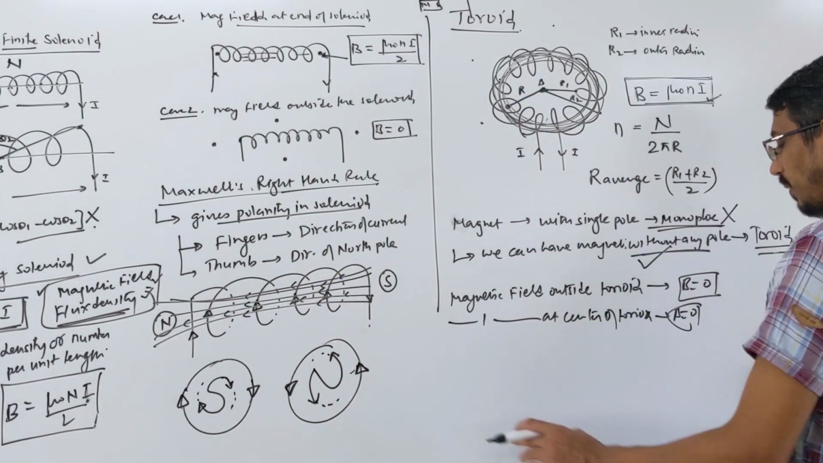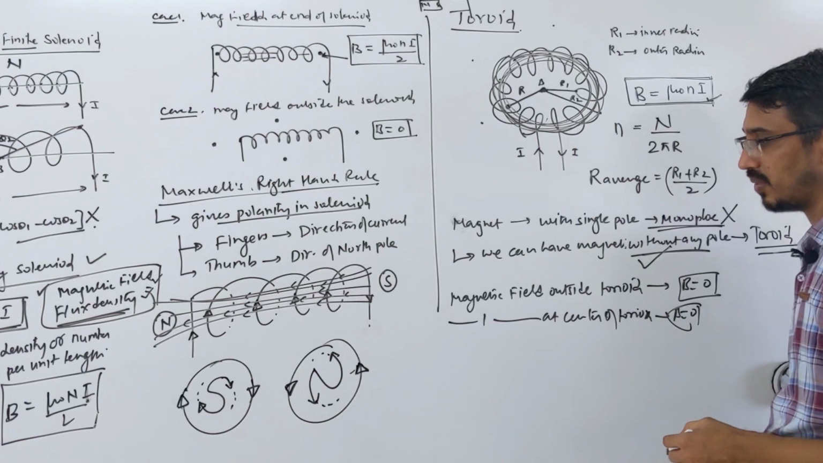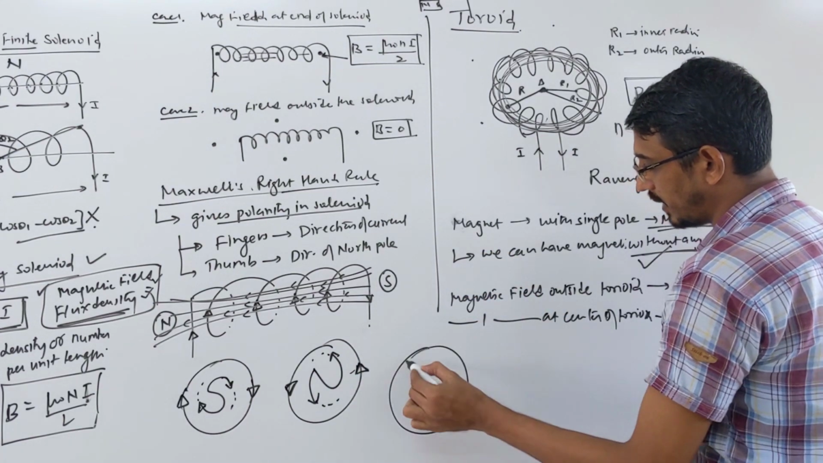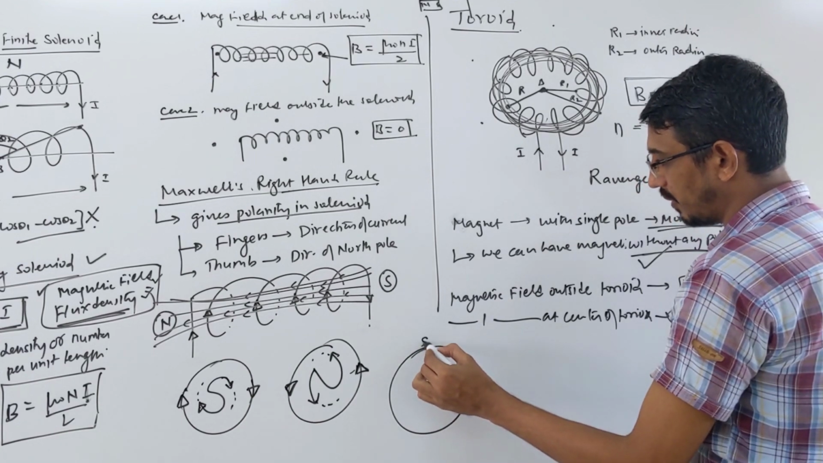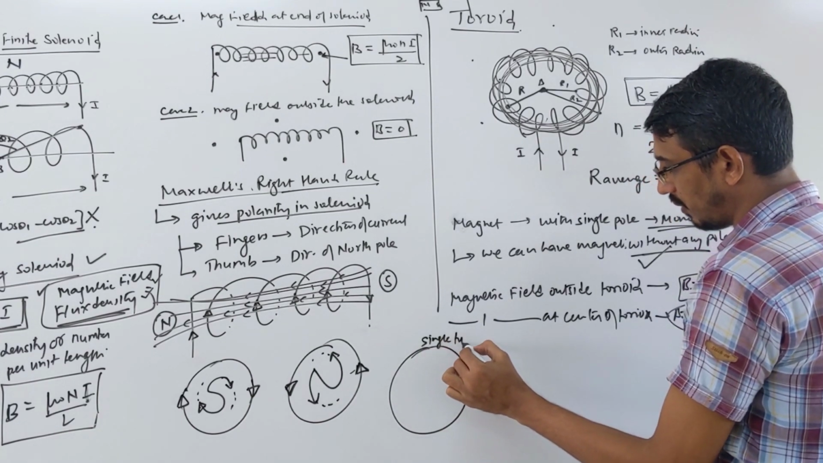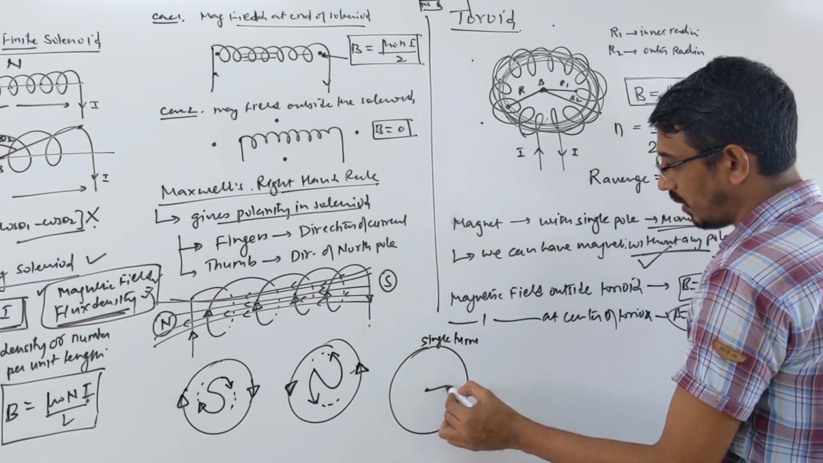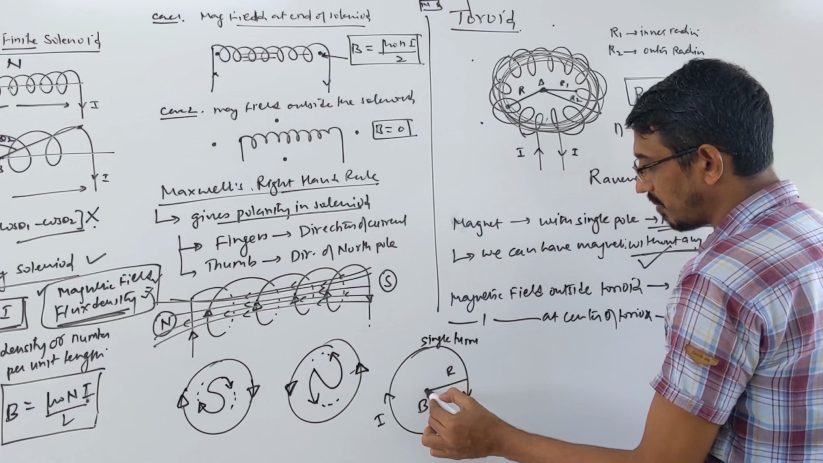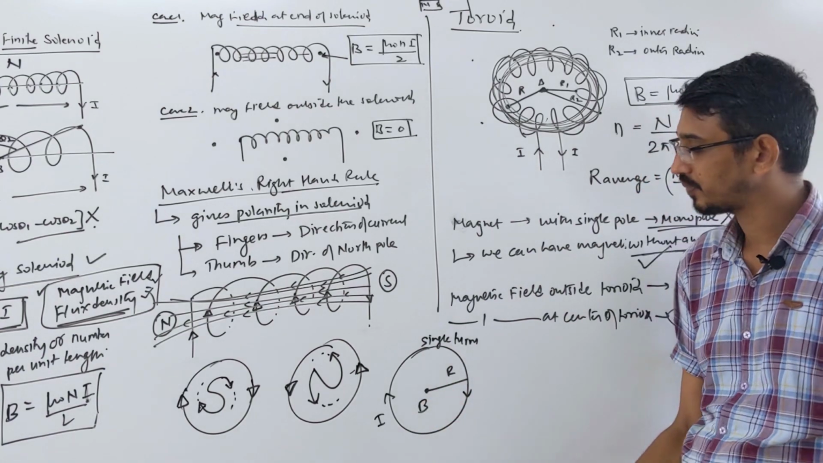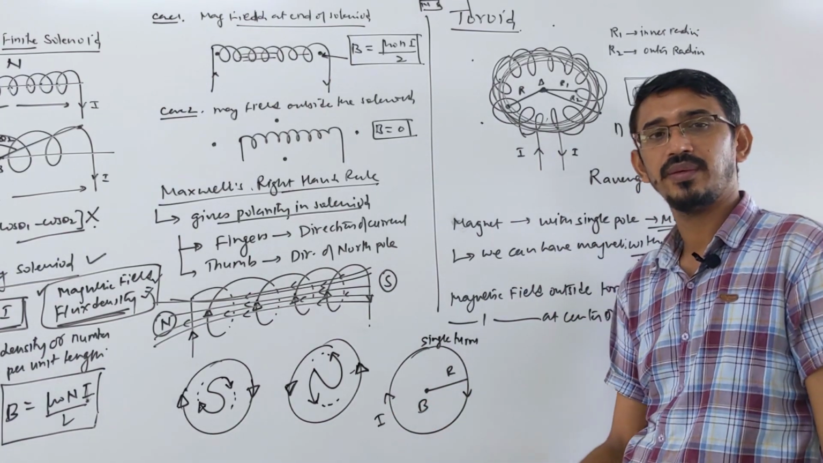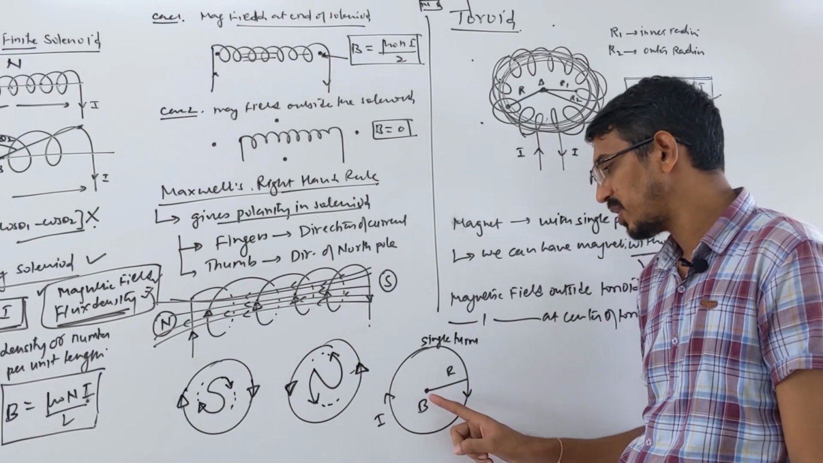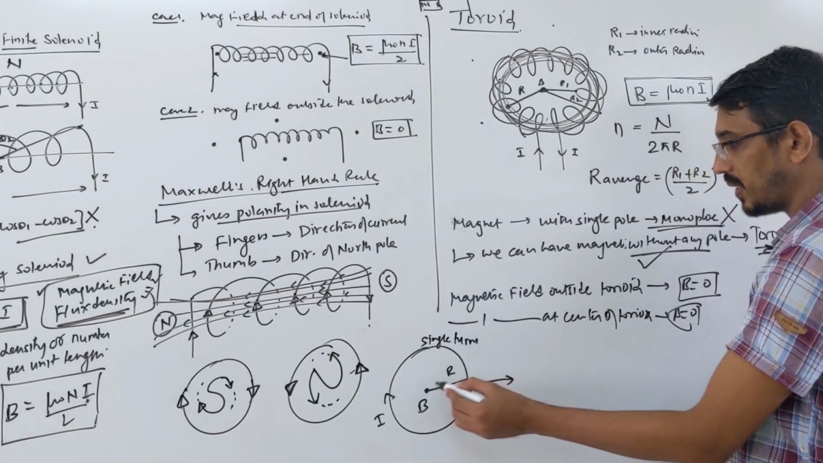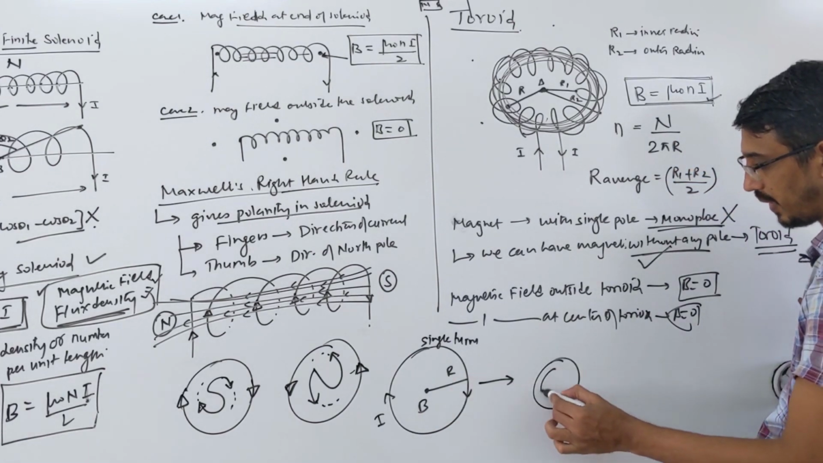I forgot a small interesting question they ask about coils. How do they ask? Suppose they say that I have a coil of one single turn or single loop. This is a coil of radius r, some current I is flowing through it, and it produces a magnetic field of B at the center. There is a coil or ring of single turn producing a magnetic field of B at the center. Clear?